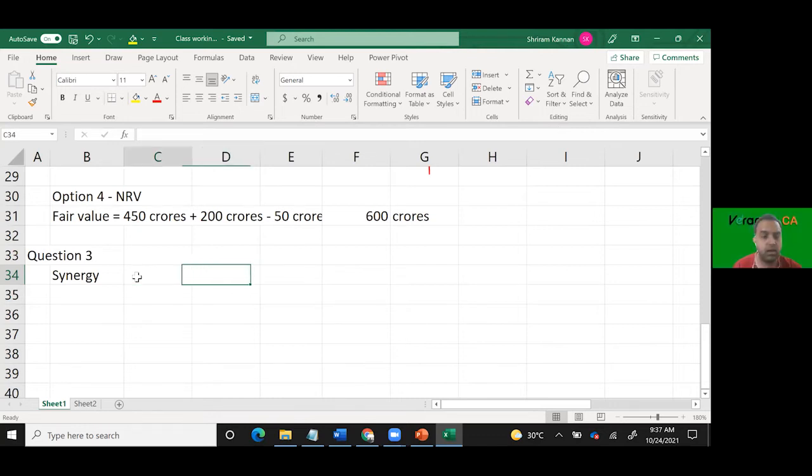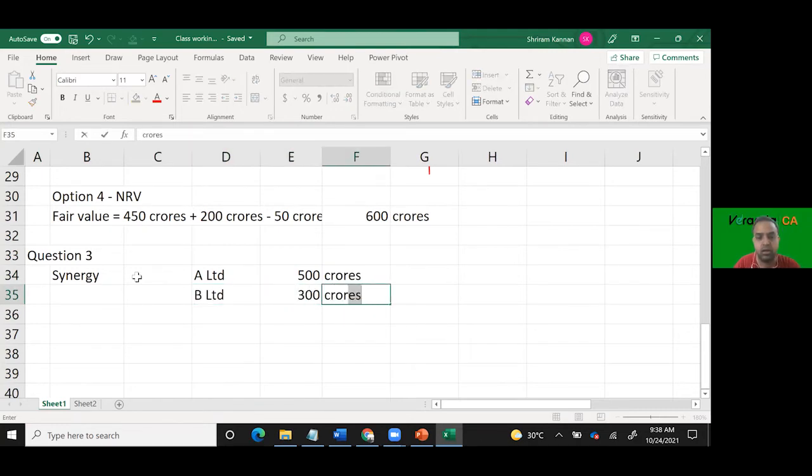See, when companies amalgamate or when companies merge, what is the benefit that they get? For example, A Limited, its worth is 500 crores. B Limited, its worth is 300 crores. Let's say this is their sales. A Limited sales is 500 crore, B Limited sales is 300 crore. Total AB Limited sales will be how much?